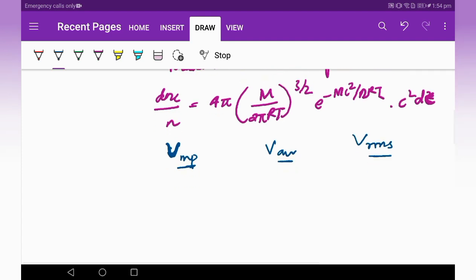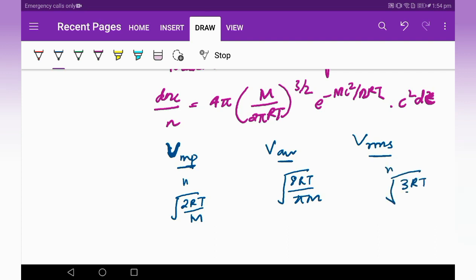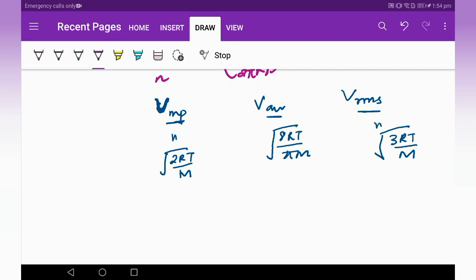So this is equal to root under 2 RT by M. This is equal to 8 RT by pi M, and this is equal to root over 3 RT by M. So these three are the equation. Now what we can see is this RT by M factor is common in all the three cases, right?